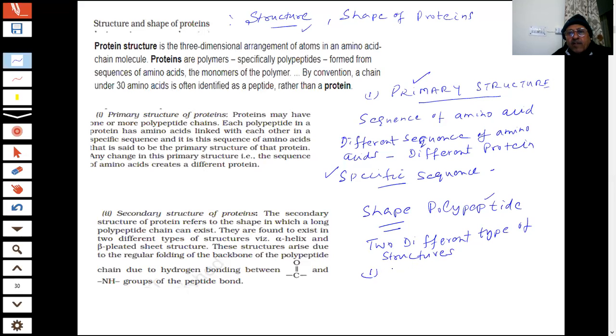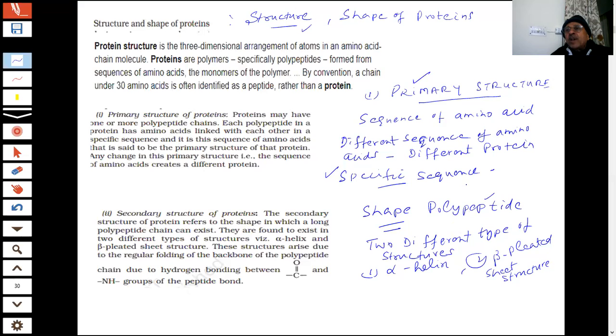One is called alpha helix, and the other is called beta pleated sheet structure. There are two types of shapes, students, that these polypeptide chains take. Therefore, they have two different structures. This is called the secondary structure of proteins.